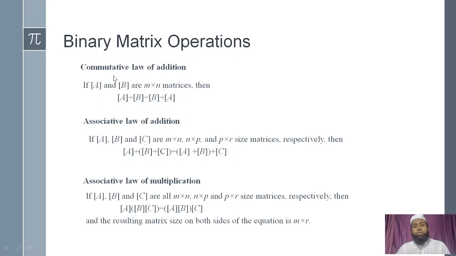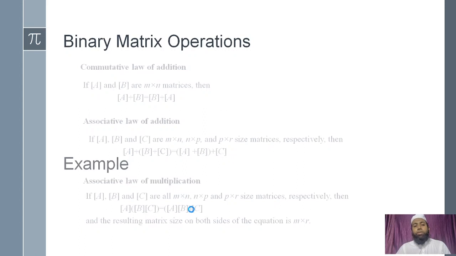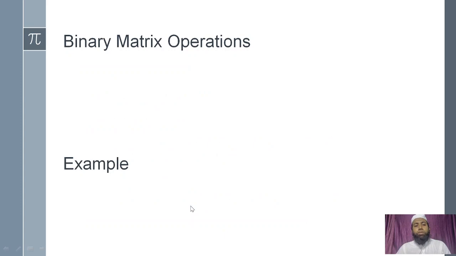What we have seen, first law in the binary matrix operations is commutative law. A plus B is equals to B plus A. Associative law, दो ही लॉ देखे हमने सिर्फ, बाइनरी एक कम्यूटेटिव लॉ और दूसरा एसोसिएटिव. एसोसिएटिव में दोनों एडिशन और मल्टीप्लीकेशन के लिए ट्रू है. A plus B plus C is equals to A plus B plus C. And for multiplication, A into B into C, AB into C. Let us take one example.